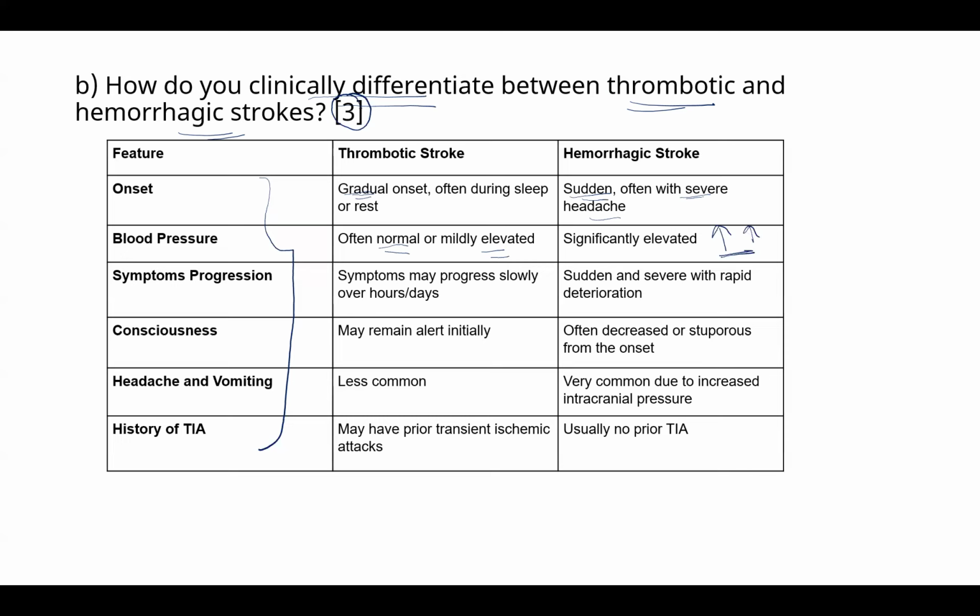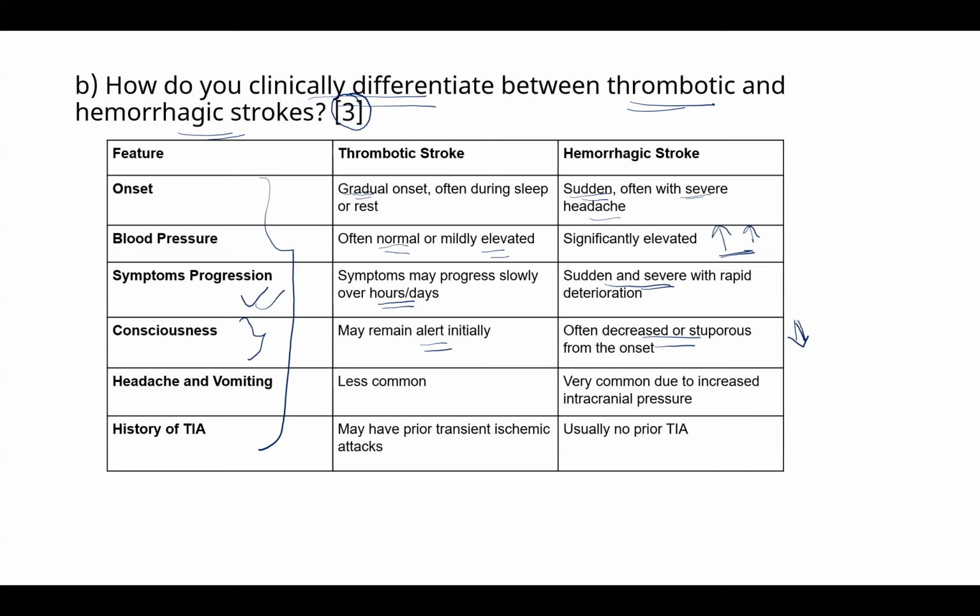Hypertensive emergency. In symptom progression, the symptoms of thrombotic stroke may progress over hours to days. And in hemorrhagic stroke, the symptoms are severe in intensity and sudden. Consciousness: the patient might remain alert here, whereas there the patient might go depressed in consciousness.